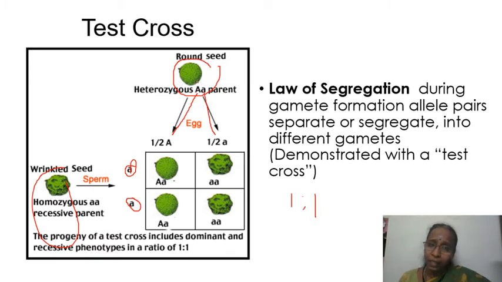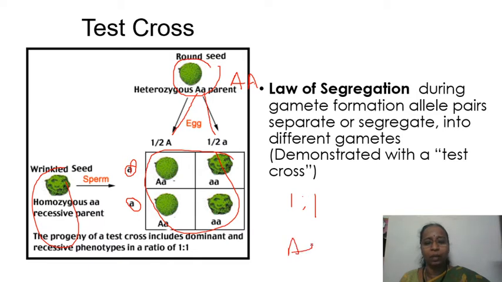The F1 is going to be heterozygous for us. So this clearly confirms that the alleles were segregating during gamete formation, and each one is going to a different gamete. Okay, and this is the law of segregation. Suppose if this parent is going to be homozygous dominant, then in this case all the plants are going to be heterozygous.